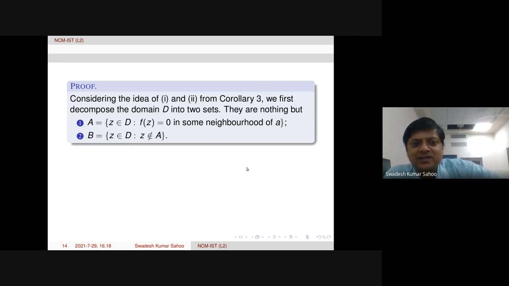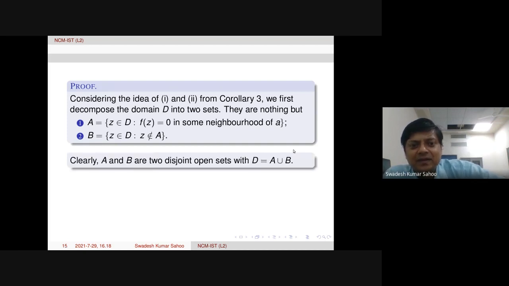And we take B as the collection of all points z in D such that z is not in A. So this A union B will be the whole domain D. Then A and B are two disjoint open sets. One can prove it. Disjoint is clear. Open set is also clear.